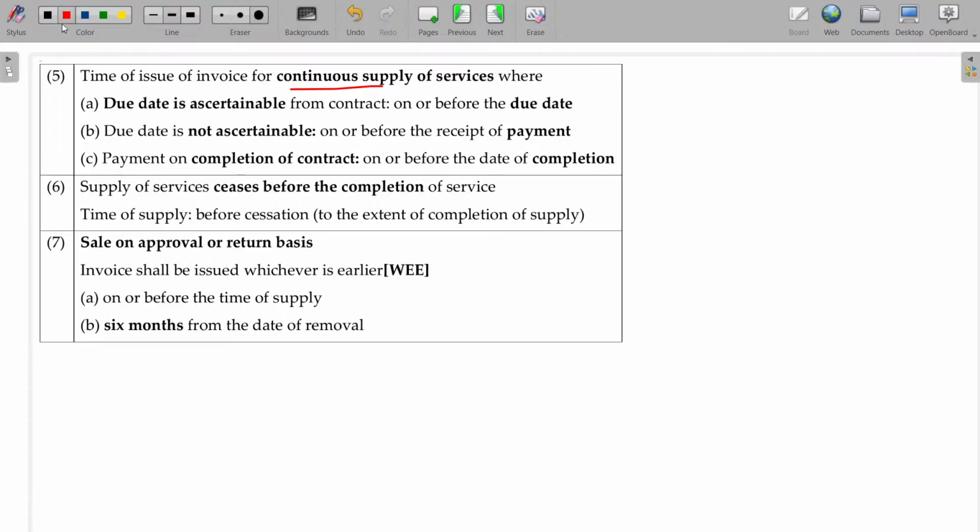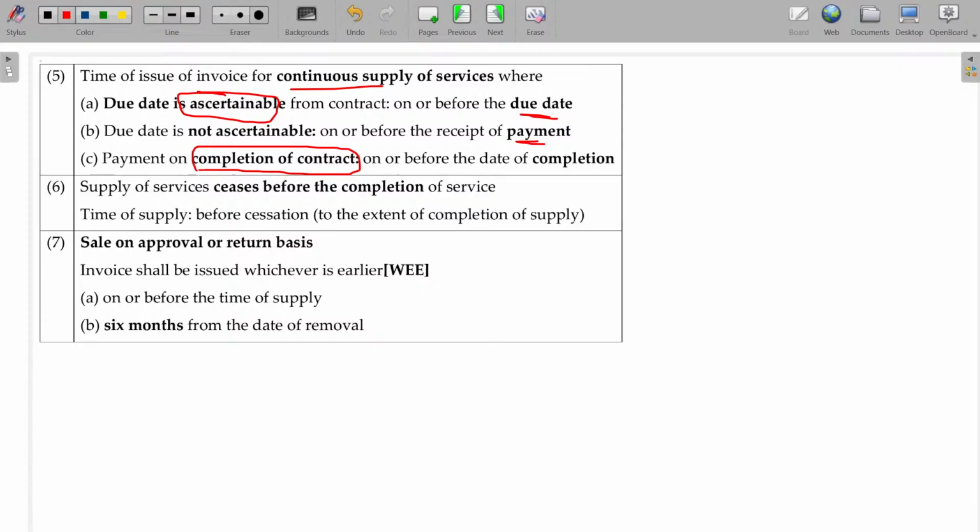Okay, what's that? If the due date is ascertainable in the contract, then before the due date. If it is not ascertainable, then payment. Similar to the same. But one extra thing is there. What is that? Sometimes it is based on completion of contract. Okay. It is a continuous supply of service, sir. 3 months or 4 months later, both recipient and supplier mutually cancel the contract. So the contract gets completed by 4th month. Immediately after that, immediately after the date of completion, you have to issue the invoice.